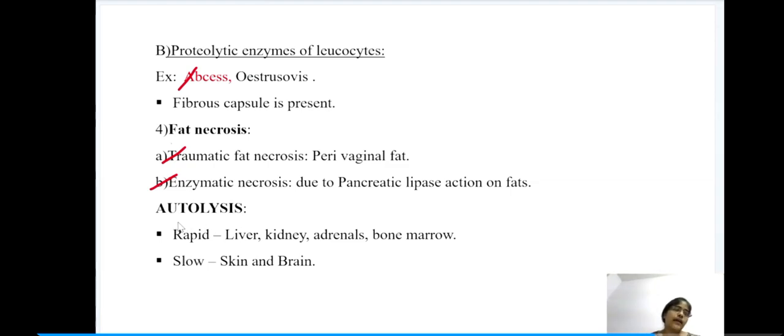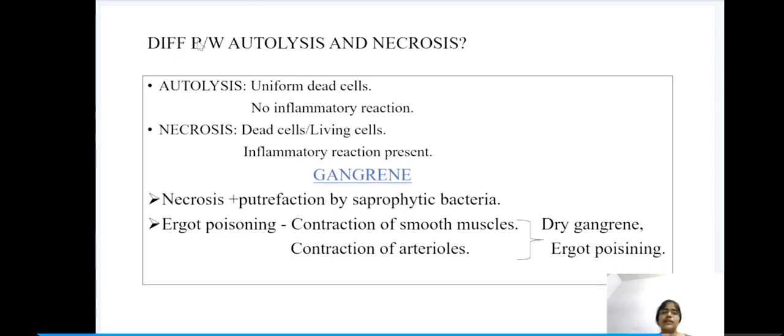So next we have autolysis. In autolysis, the nuclei disappear and all the cellular details get lost. There is rapid autolysis in the liver, kidney, adrenals and bone marrow, and slow autolysis takes place in the skin and brain. So what is the difference between autolysis and necrosis?